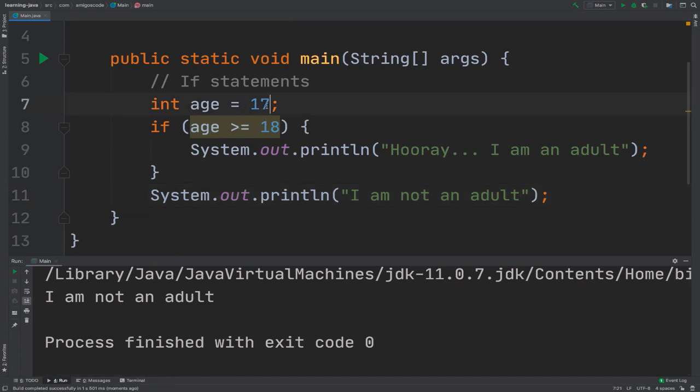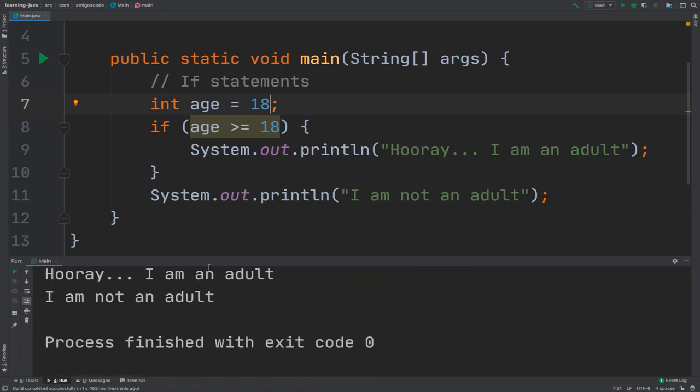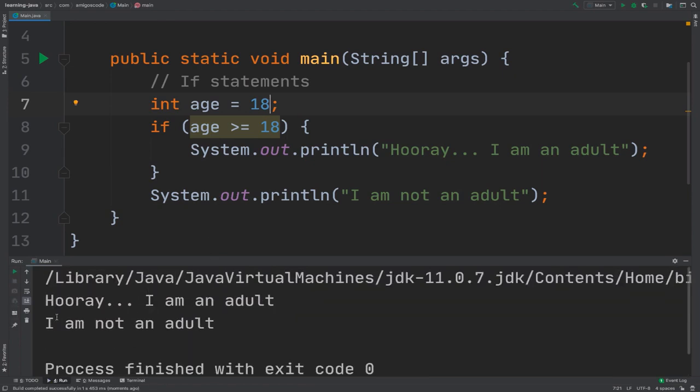But even so, if I change this to 18, run it, you see that I'm getting hooray, I'm an adult, and I'm not an adult. So basically this line right here, line 11, gets executed regardless, right? Because it's not part of this if statement. So if you want this to be part of this if statement, you can say else, right?